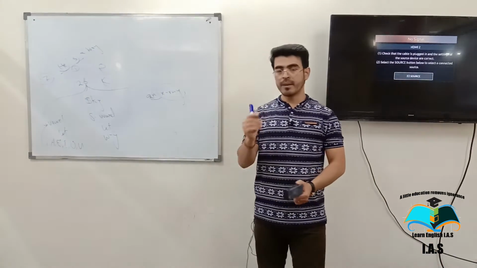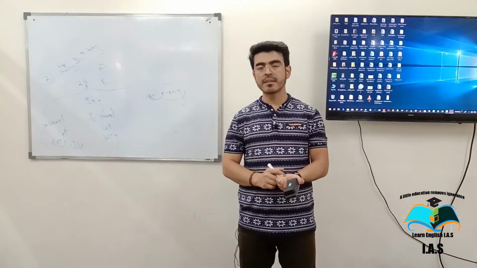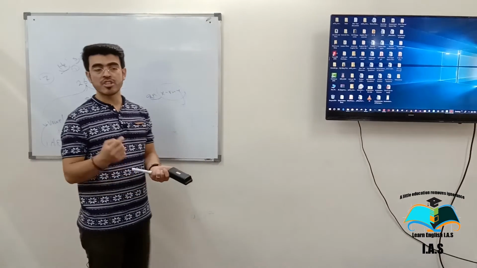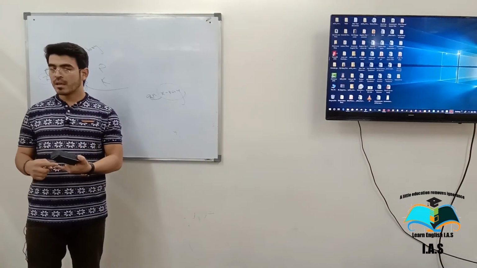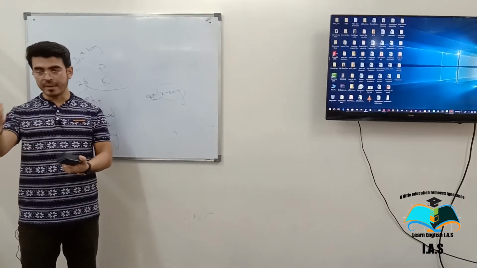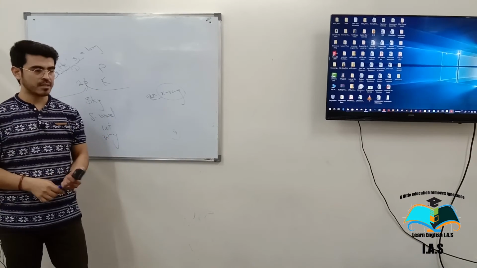So thank you very much. We'll continue next week. Let me summarize. What have we studied today? We studied to plus verb. We use to plus verb to express our opinion, idea, and feelings.